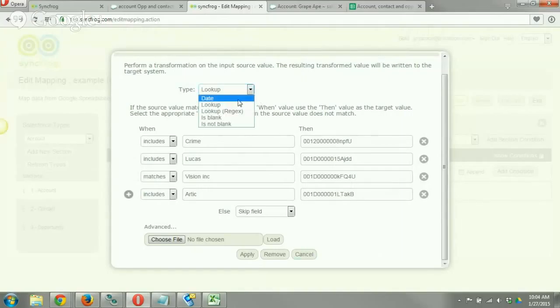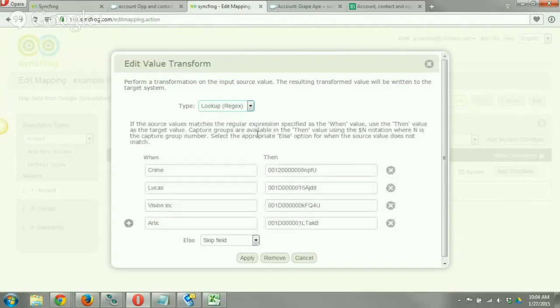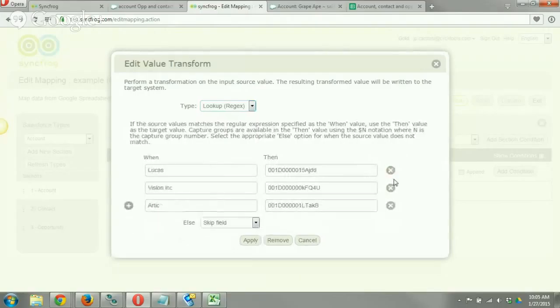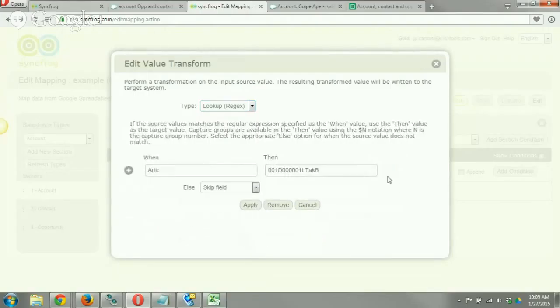Now we got some other cool stuff that we can do, which is regular expression. And obviously this is not going to work for us. Essentially what this allows us to do is if you put a specific regular expression, which is a mathematical formula, into this when box, then it's going to automatically populate the correct then statement for it.